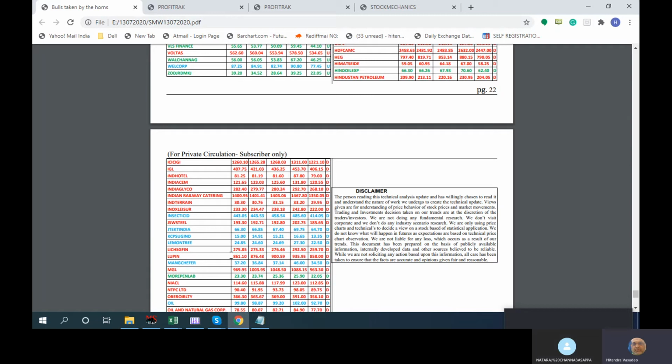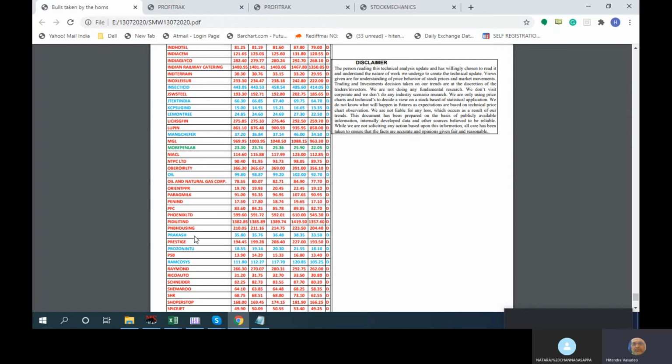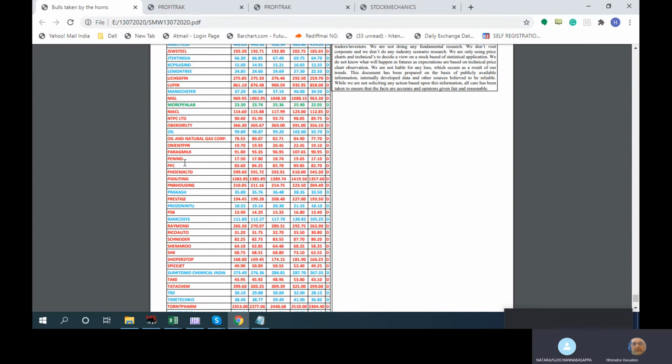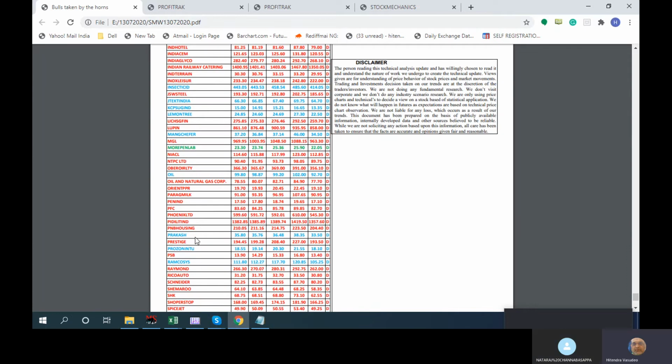Same way, any of the stocks which are in downtrend, which are part of our portfolio, are figuring out over here, then we are looking into it. I can't see any other, but Pidilite is there. Now Pidilite at 1420, so two weeks are getting crossed. So that is one way of looking at and utilizing this table.